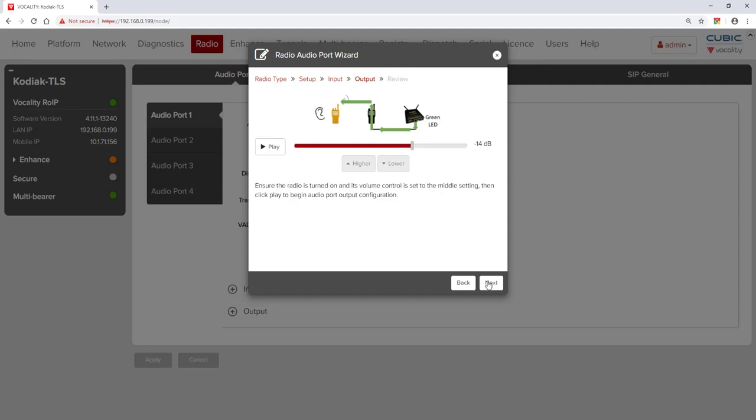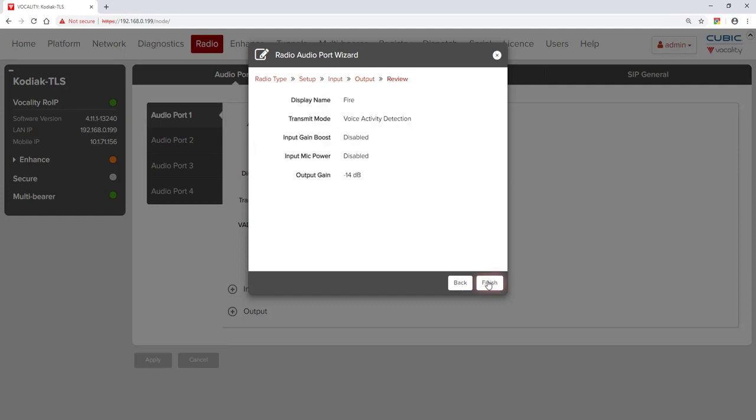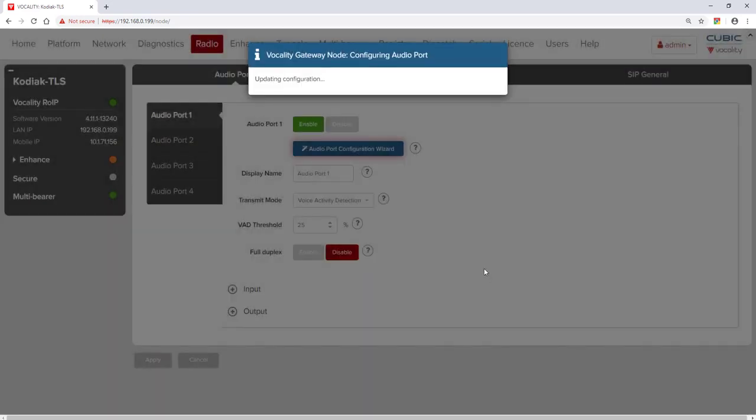Click Next when the level sounds acceptable for your environment. Please note, you may need to also adjust the volume knob on the radio. The review screen will show the final port settings. Click Finish to close the wizard.